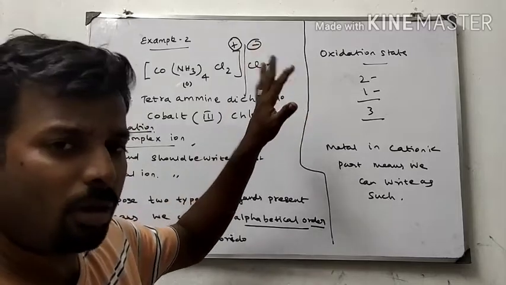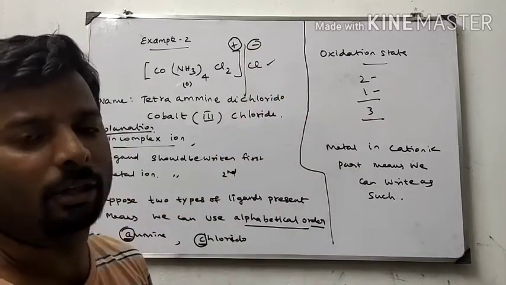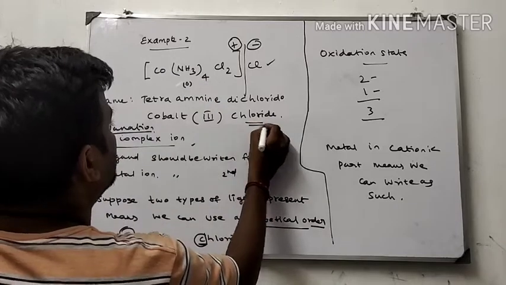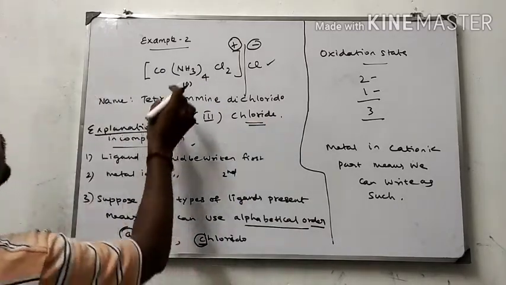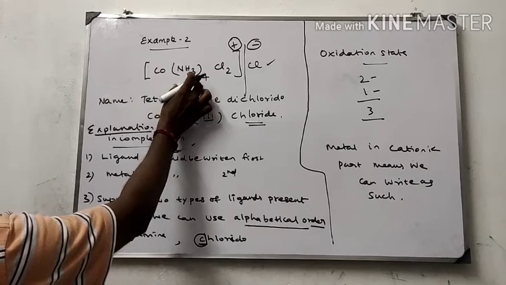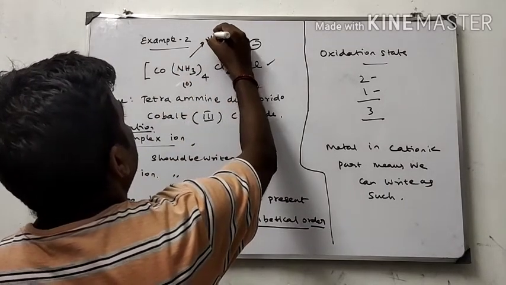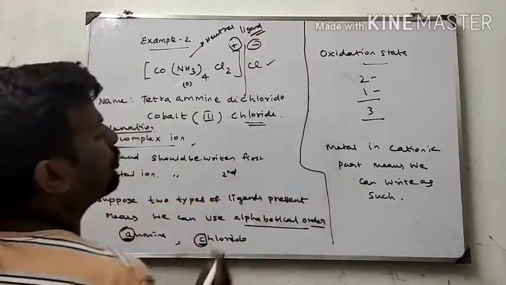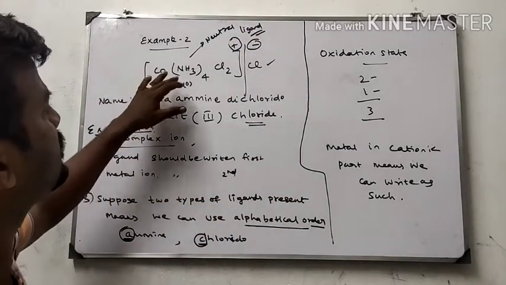Cl3 means chloride, Cl means chloride. Whatever it is, you have to write the general name, that's all: chloride. And the oxidation state of ammonia is 0 because it is a neutral ligand. Ammonia is a neutral ligand, therefore the oxidation state is 0.